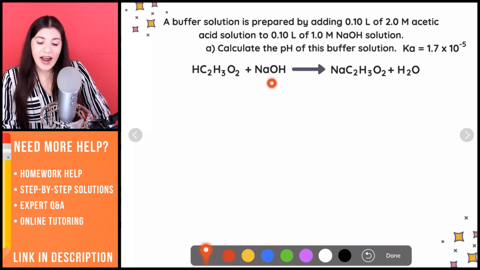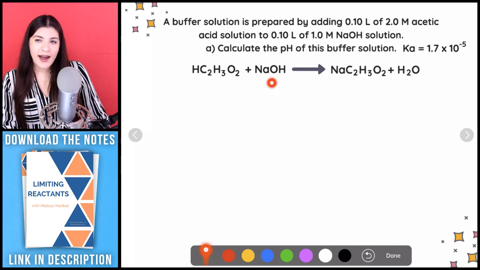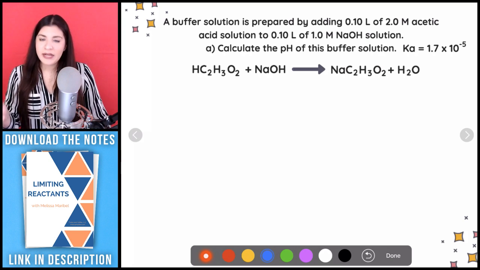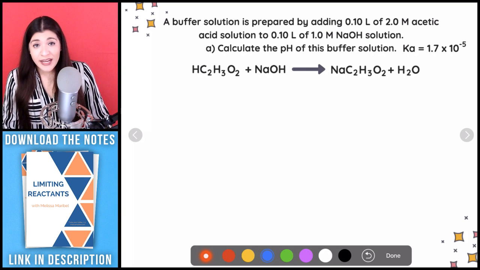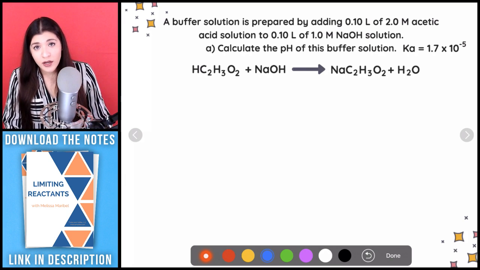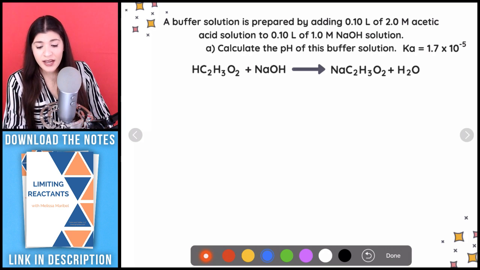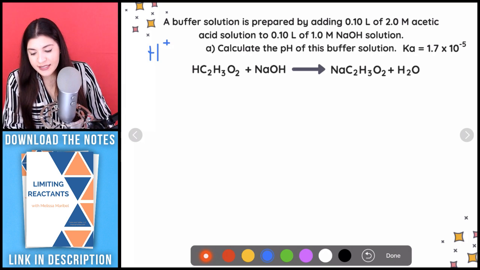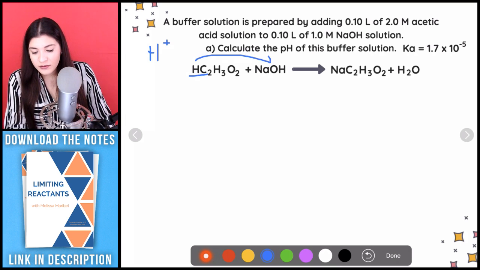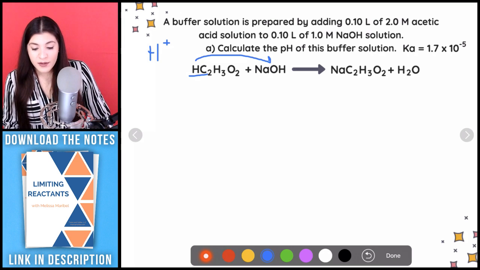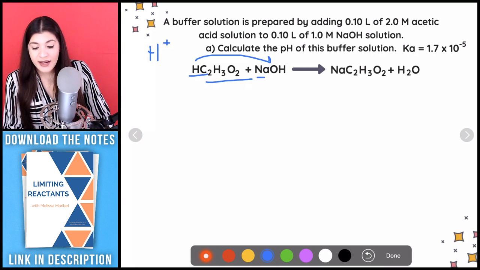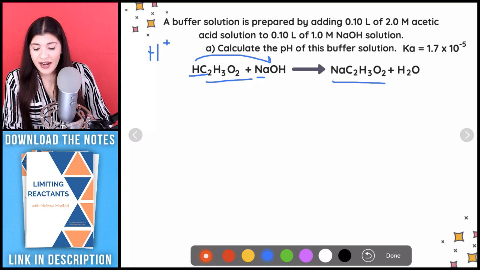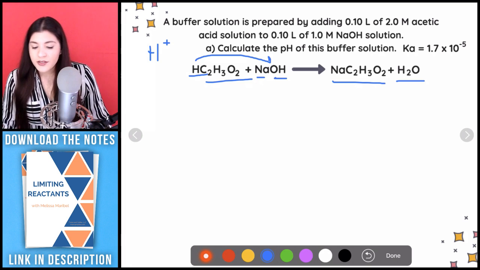And essentially what's going to happen is we're going to form our conjugate acid and our conjugate base. And what I want you to think of when this is all happening, an acid is going to donate its hydrogen, or we call it a proton. Proton meaning it has a positive charge, right? H plus is a proton. So what would happen is this acid is going to donate its hydrogen, and what would be left over are Na and our acetate. Those would form one, and then that H and OH would form water. So that's essentially what's happening.